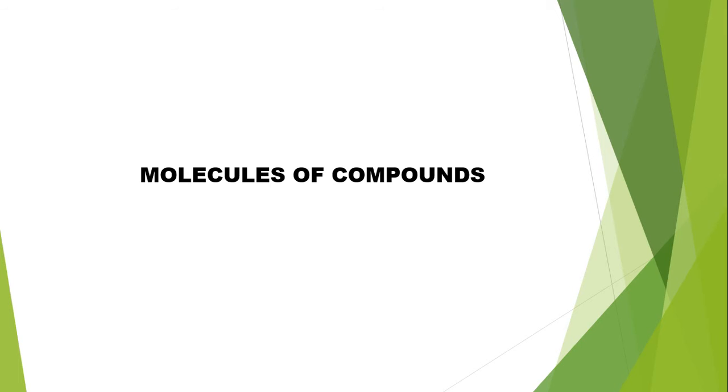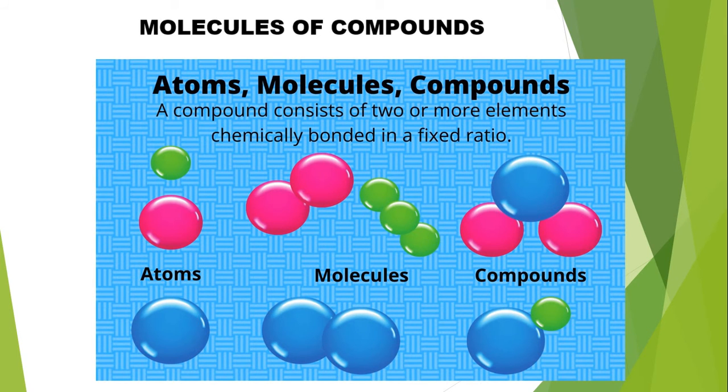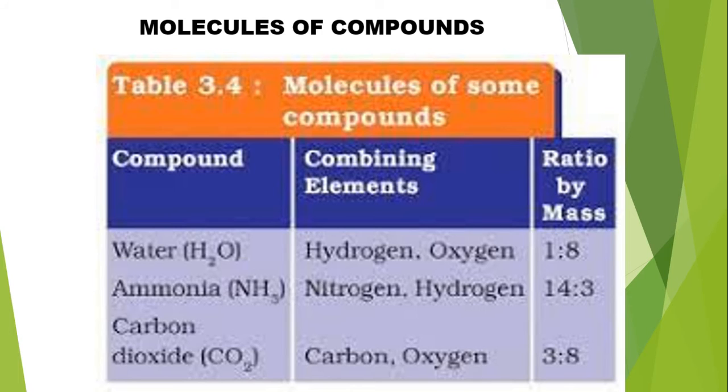Molecules of compounds. A compound consists of two or more elements which are chemically bonded in a fixed ratio. These are the molecules of a few compounds and their ratio by mass is also stated.